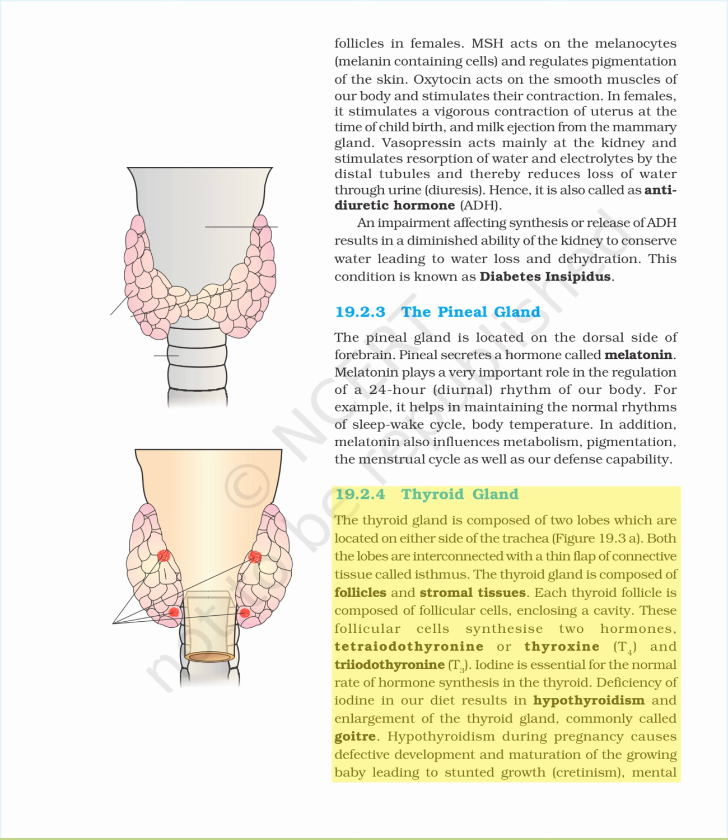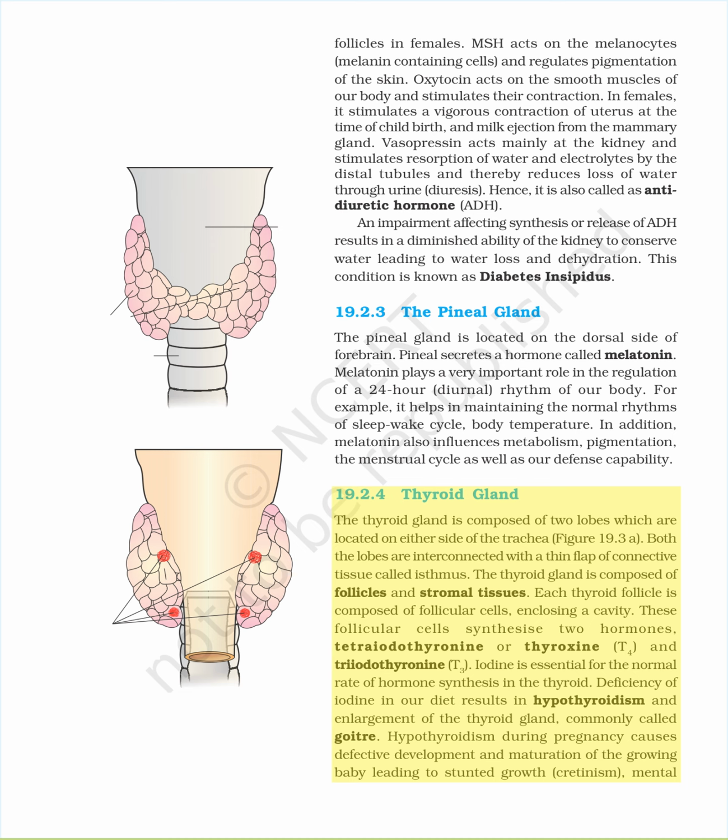19.2.4 Thyroid gland. The thyroid gland is composed of two lobes which are located on either side of the trachea, figure 19.3a. Both the lobes are interconnected with a thin flap of connective tissue called isthmus. The thyroid gland is composed of follicles and stromal tissues. Each thyroid follicle is composed of follicular cells, enclosing a cavity. These follicular cells synthesize two hormones, tetraiodothyronine or thyroxine, T4, and triiodothyronine, T3. Iodine is essential for the normal rate of hormone synthesis in the thyroid.